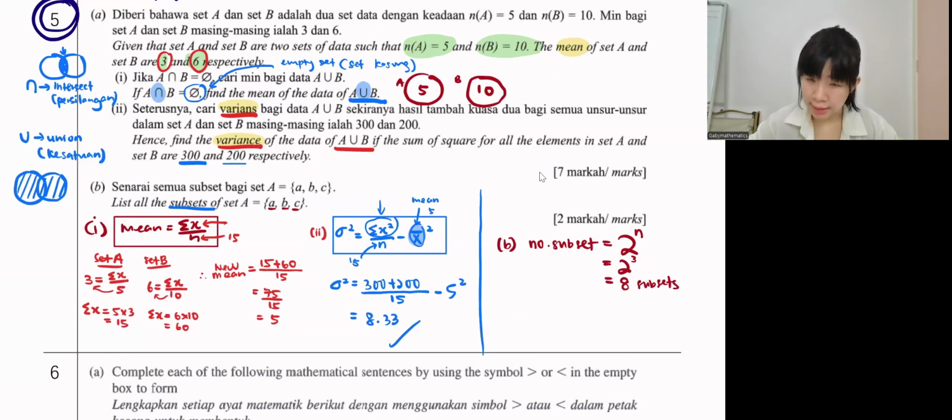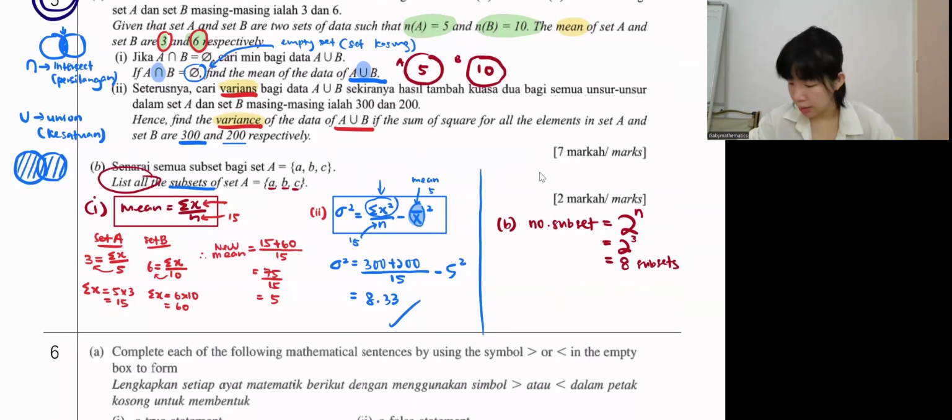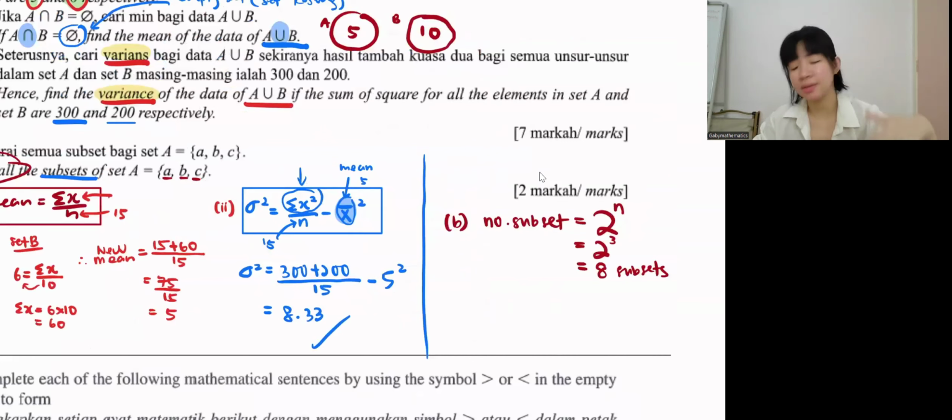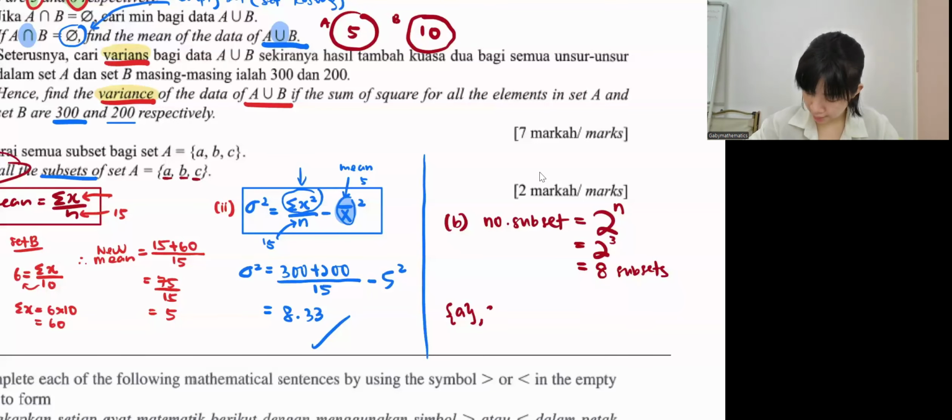Okay. Now the question asks us to list. So we're gonna list everything. So 8 subsets. What are the 8 subsets? Okay, first, it can be A alone. It can be B alone. It can be C alone. What else? AB.